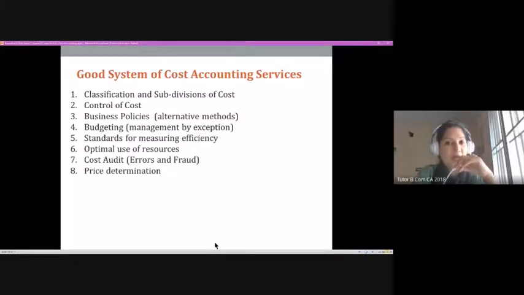So I repeat, our tomorrow's task is to find out what the different categories of cost are and how cost can be classified.